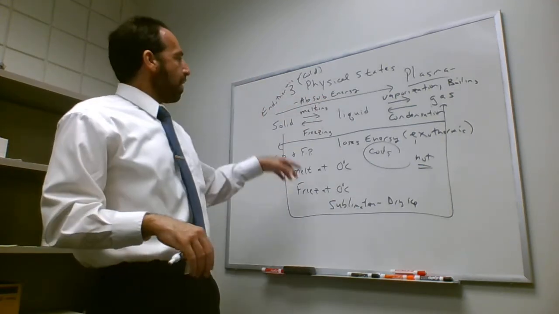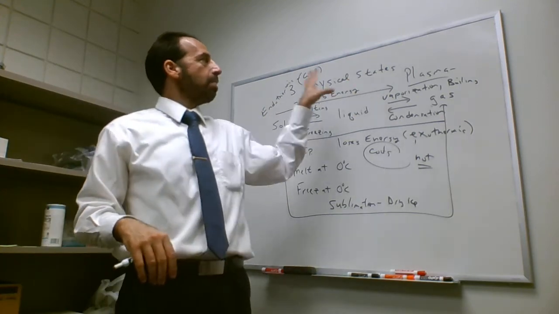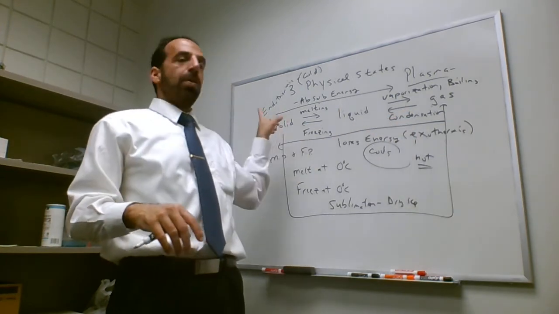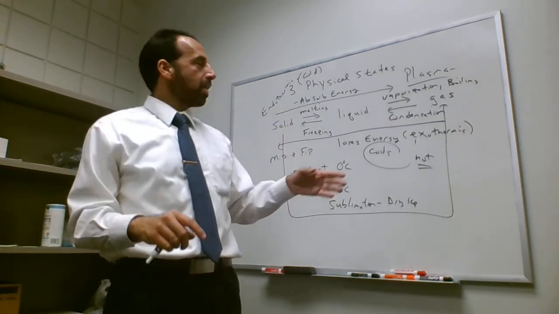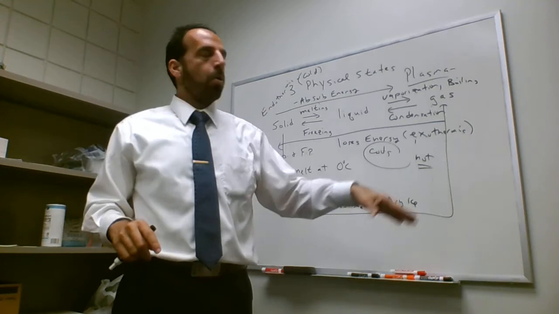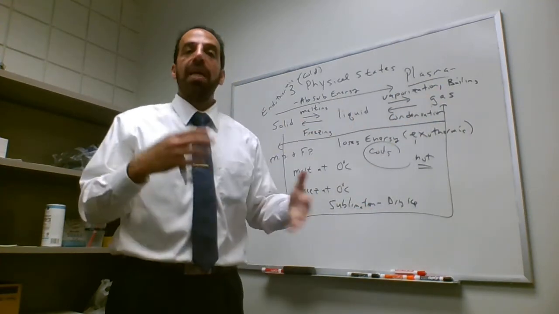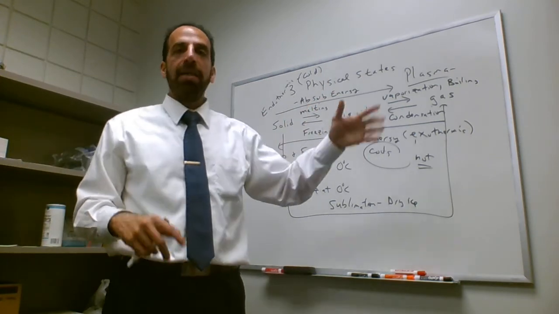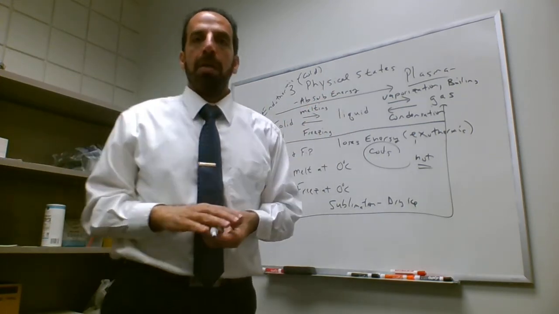One last thing, if I go from a solid to a liquid to a gas, remember, that's endothermic, so I may ask you that. To go from a gas, liquid to a solid, that's exothermic. So basically, if I go from left to right, endo, right to left, that's exothermic. And then so going from a solid to a gas, I'm going left to right, that's going to be an endothermic reaction.